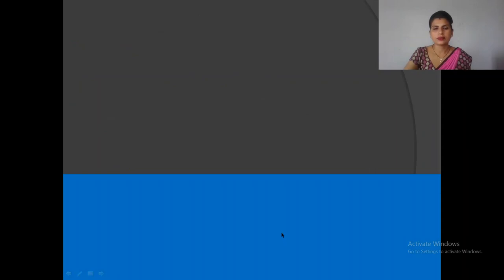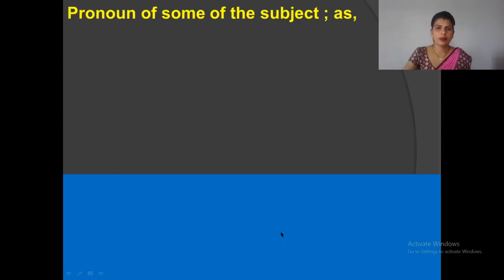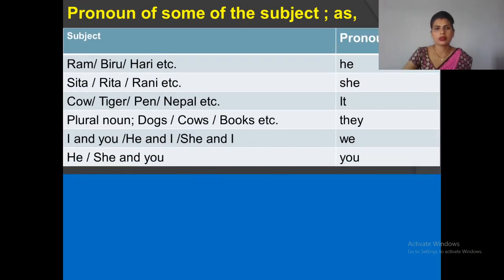Students, before making question tag, we need to know pronoun of some of the subject. Here are given pronoun of some subjects. Ram, Biru, Hari, pronoun he.